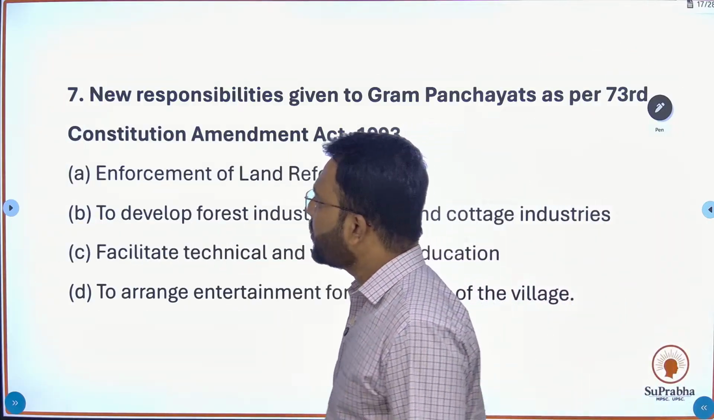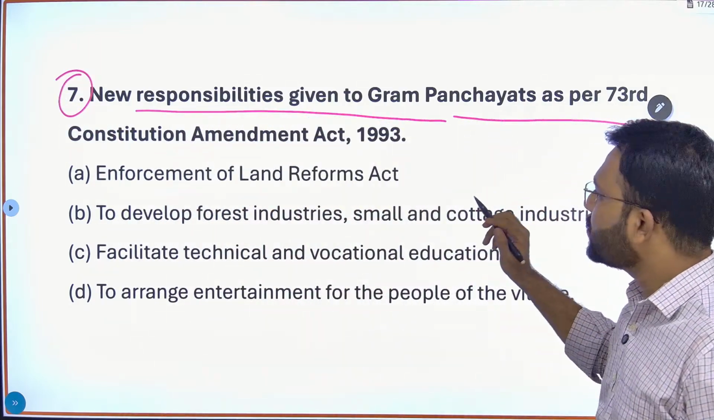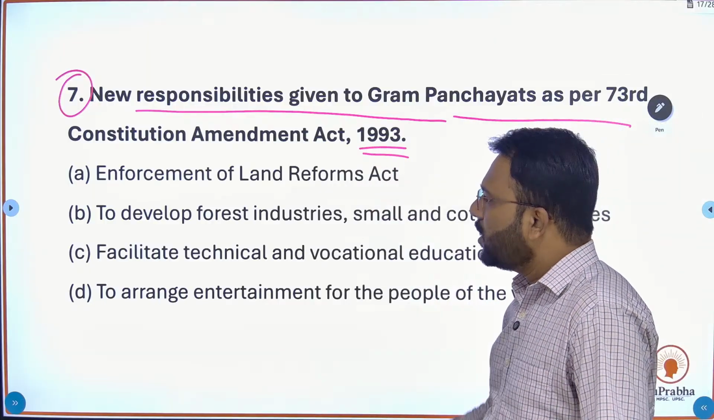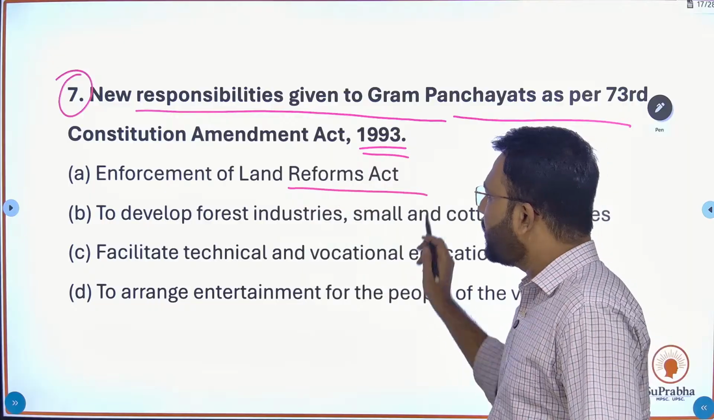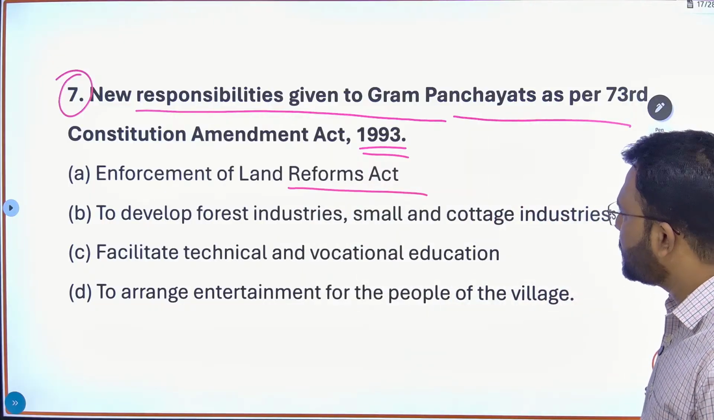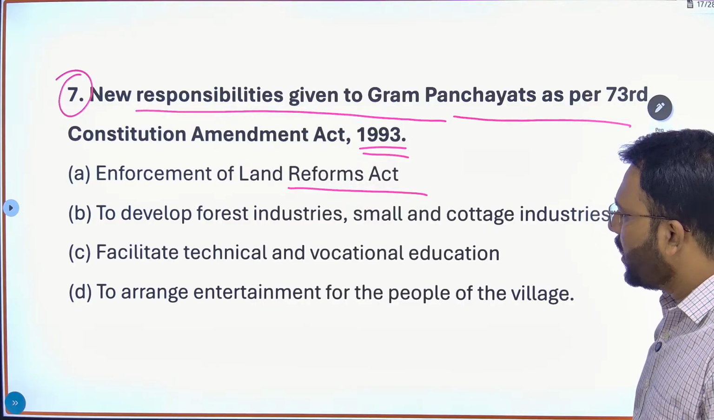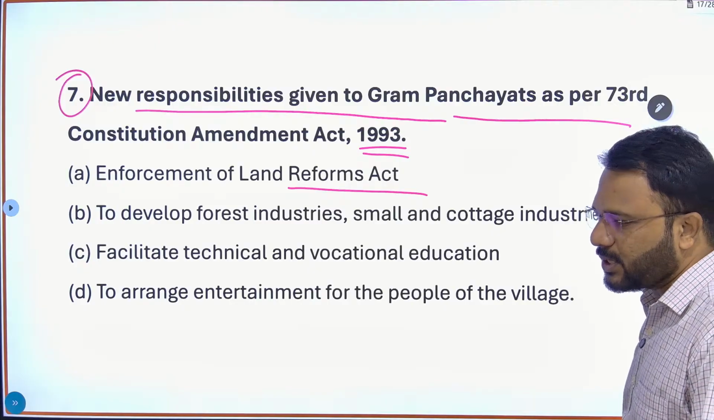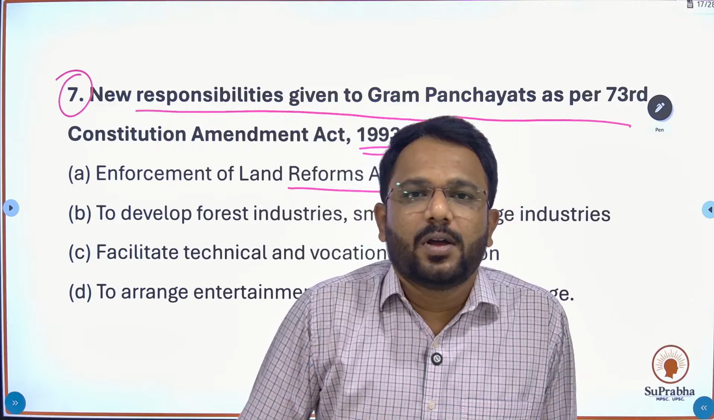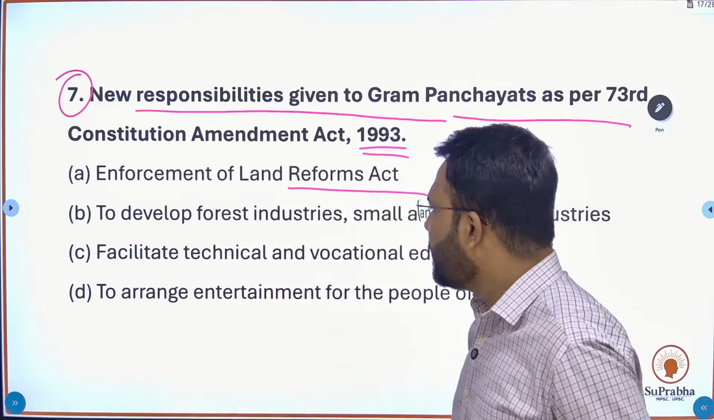Seventh question. New responsibilities given to the Gram Panchayat as per 73rd Constitution Amendment Act 1993 are. The first statement says Enforcement of Land Reforms Act to develop forest industries, small and cottage industries, facilitate technical and vocational education, to arrange entertainment for the people of village. Okay, तर काय उत्तर असणार इथे? काय उत्तर असणार? ऑप्शन ए, ऑप्शन बी, ऑप्शन सी किंवा ऑप्शन डी?